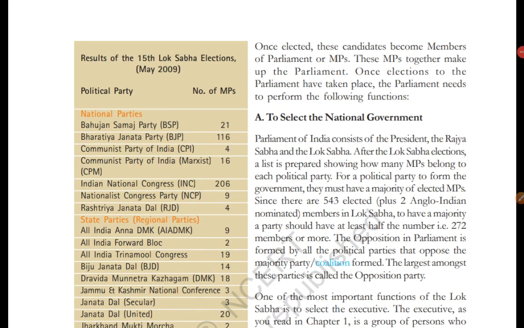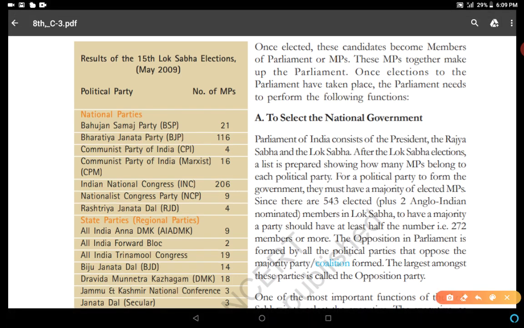Good morning, students. Today we are going to discuss the results of the 15th Lok Sabha elections, and after that the rest of the topics of this chapter. The chapter is "Why do we need a parliament", and this is part 5. In the previous video we discussed the results of the 17th Lok Sabha elections 2019, and now we'll discuss the 2009 15th Lok Sabha elections.